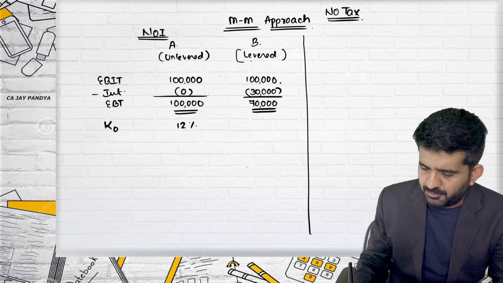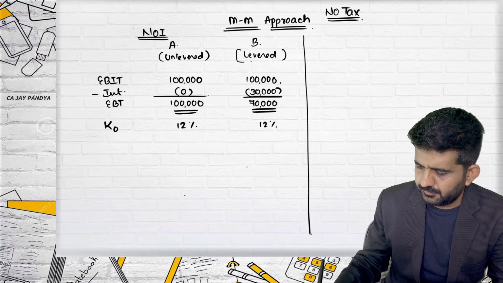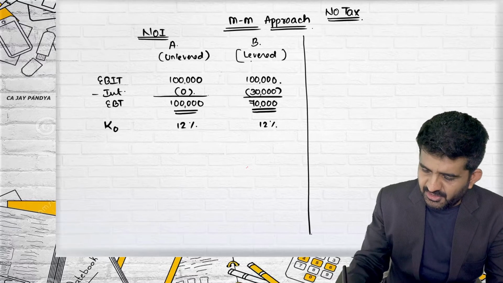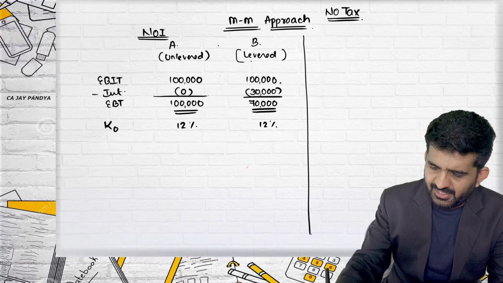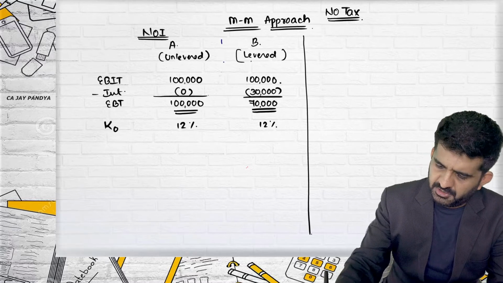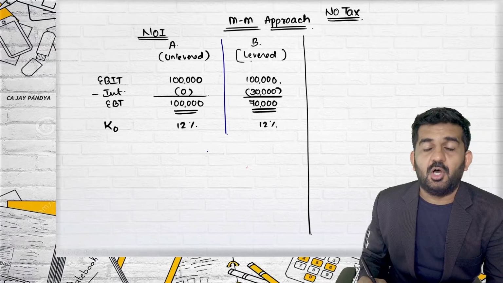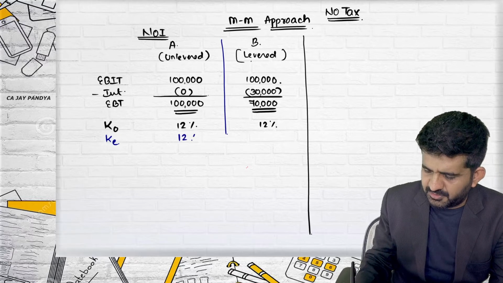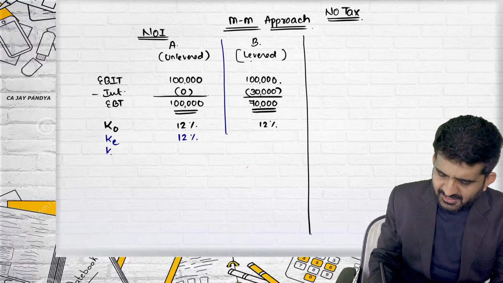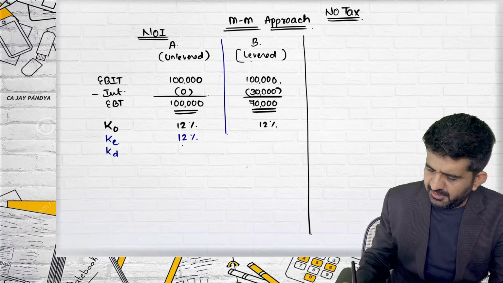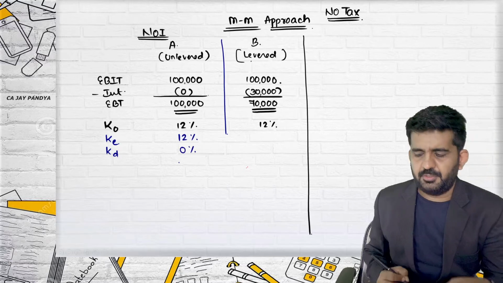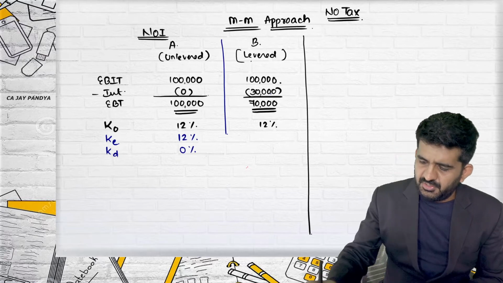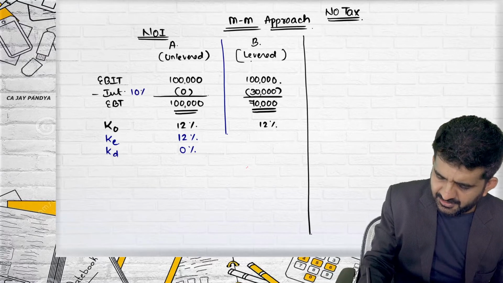And it is 12%, say, in both the cases. As there is no debt in A Limited, which is an unlevered firm, KE will also be 12% and KD will be 0% because there is no debt. Here, say the interest rate is 10%.